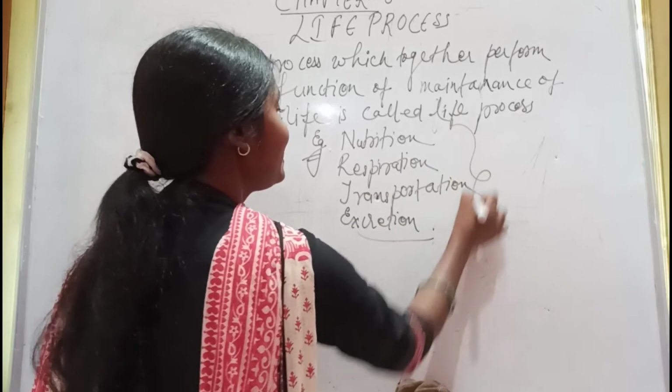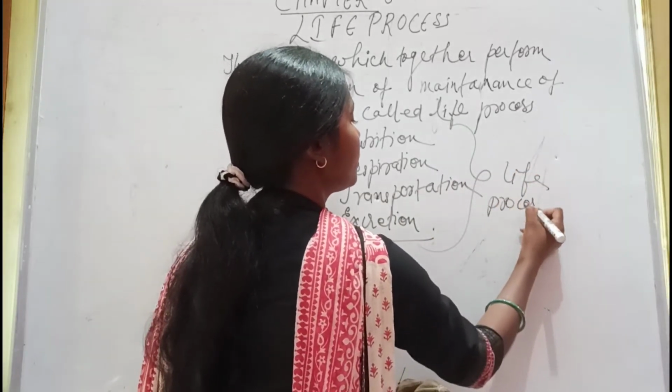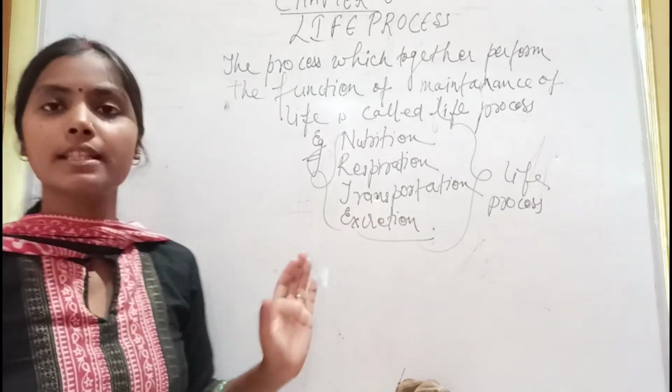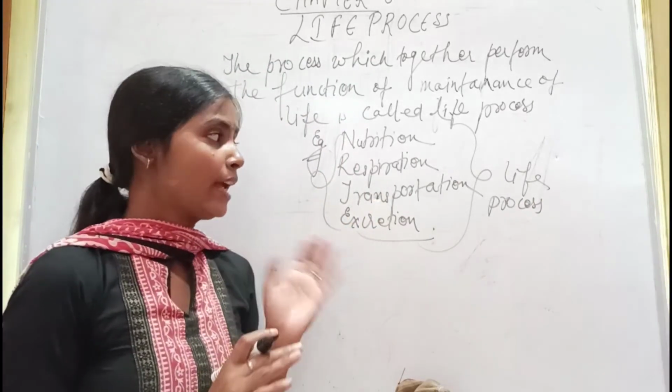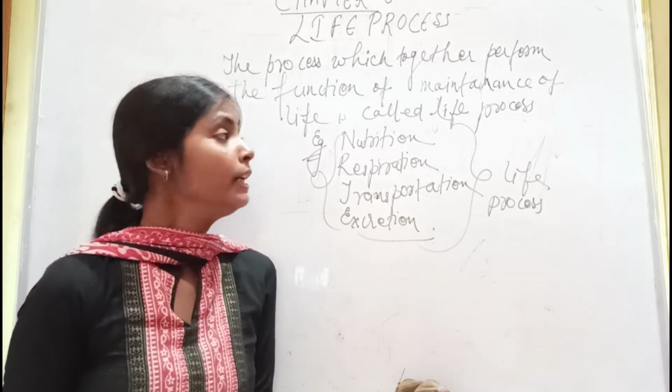So, all these are different life processes, which are very important for the maintenance of life.